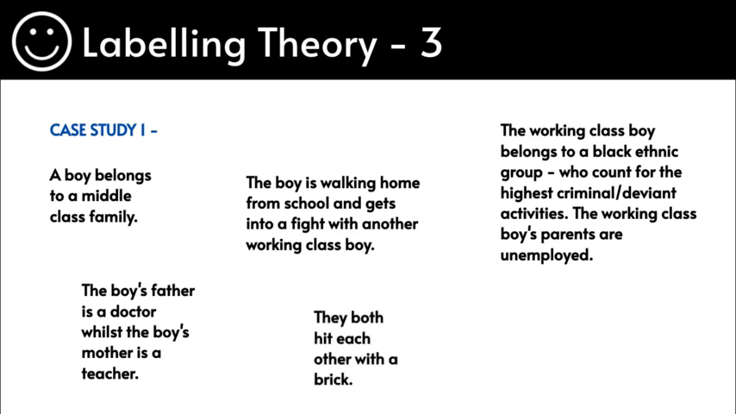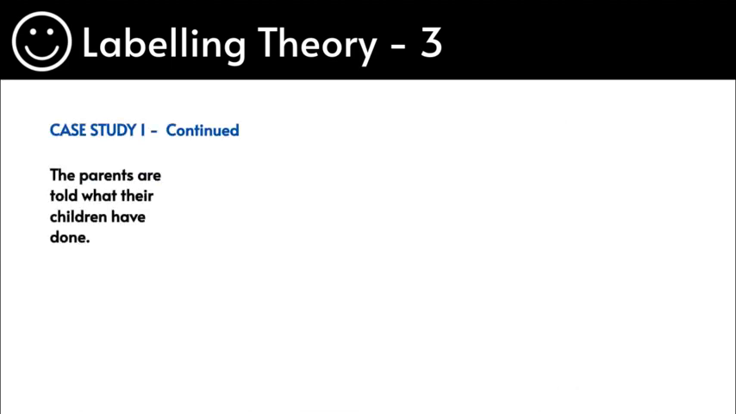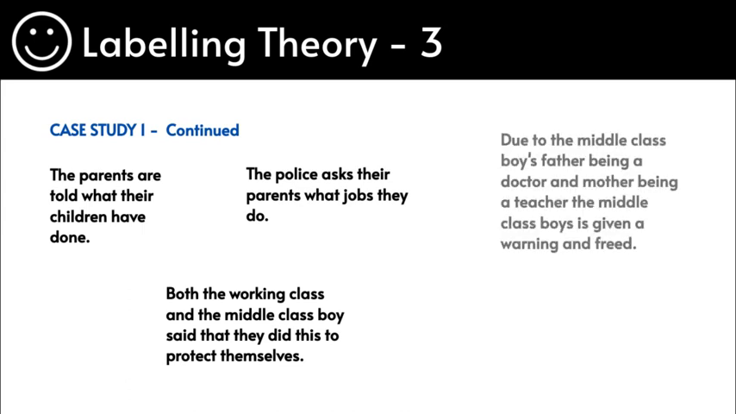They both hit each other, went into a fight, and they hit each other with a brick. They both were caught, the police were called, and their parents were called in by the police. So the parents were told by the police what their child had done. Both the working class and the middle class boys said that what we did was self-defense, and we did this to protect ourselves. The police asked their parents what jobs they do. Due to the middle class boy's father being a doctor and the mother a teacher, the middle class boy was given a warning and freed.